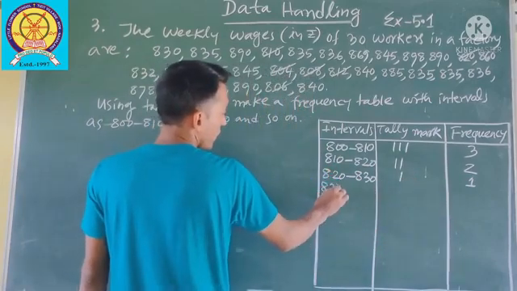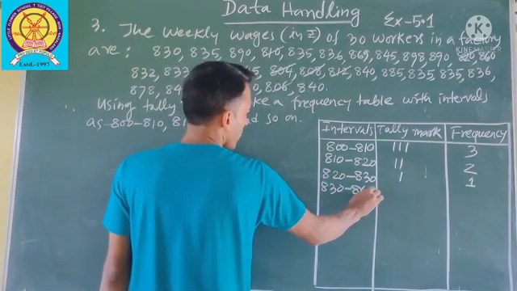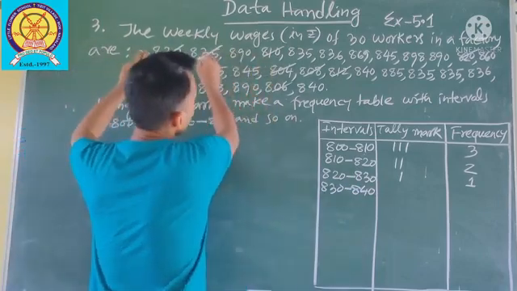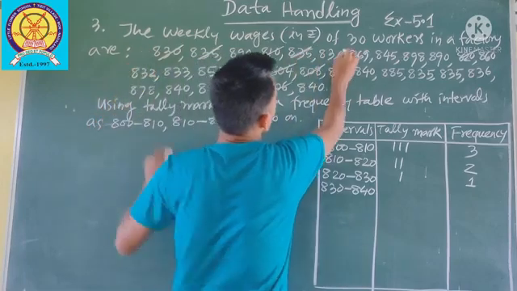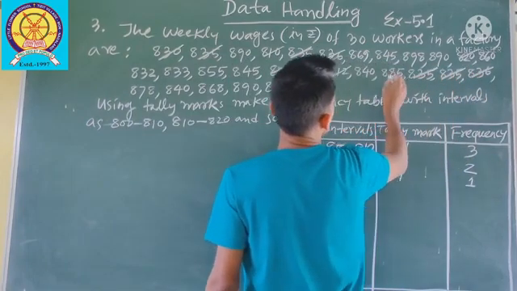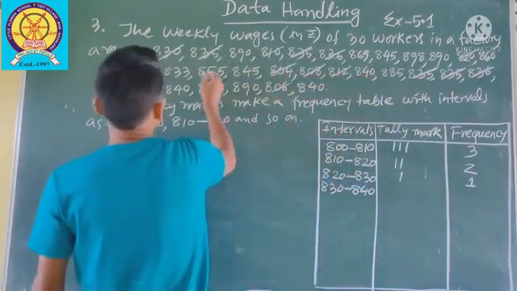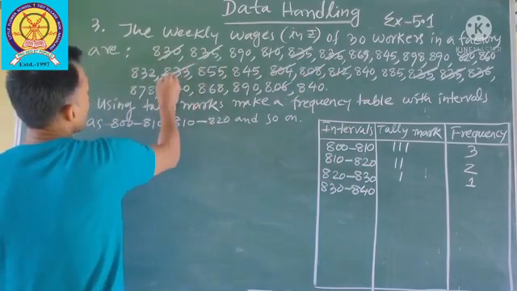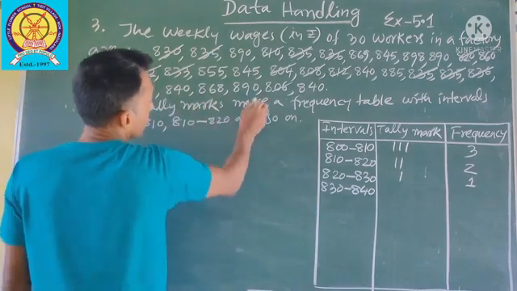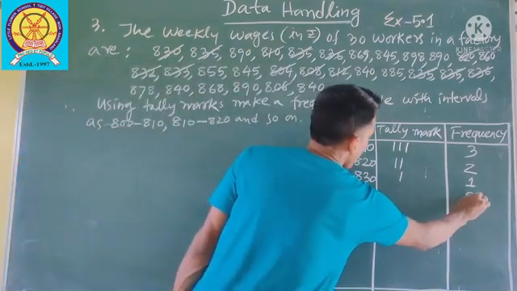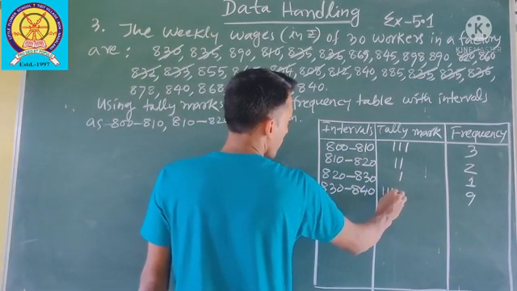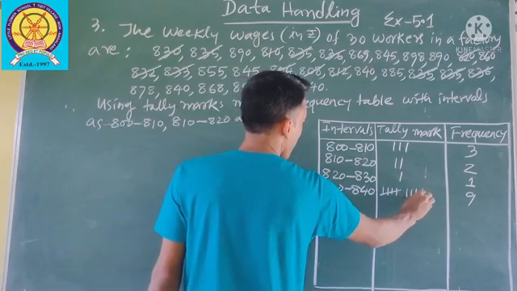Next class will be 830 to 840. 1, 2, 3, 4, 5, 6, 7, 8, 9. 9 workers getting wages between 830 to 840.